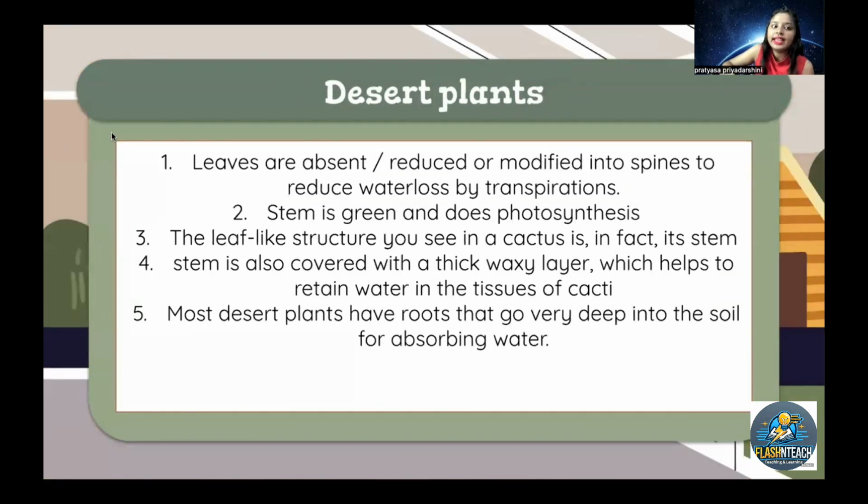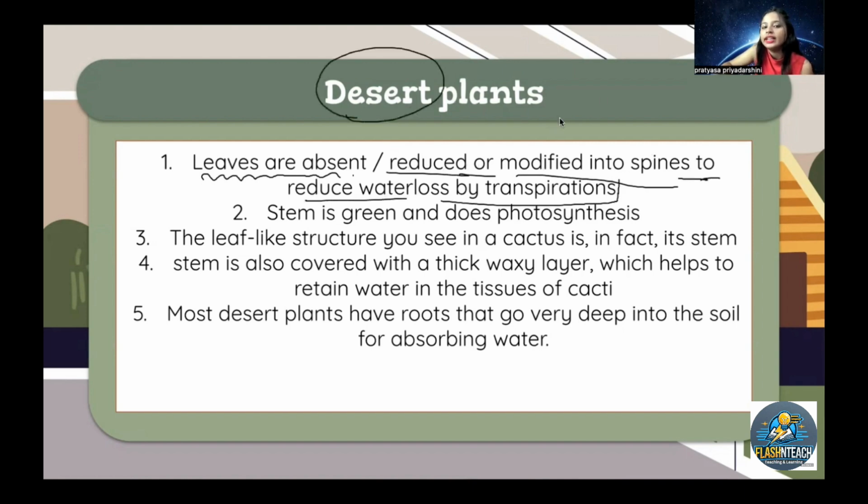Now see, desert plants. In deserts we see cactus and different plants, right? In deserts the leaves are absent, or reduced or modified into spines, to reduce water loss by transpiration. In the desert the environment is very hot, and with the help of sunlight, the water in the leaves evaporates. We call this process transpiration, right?